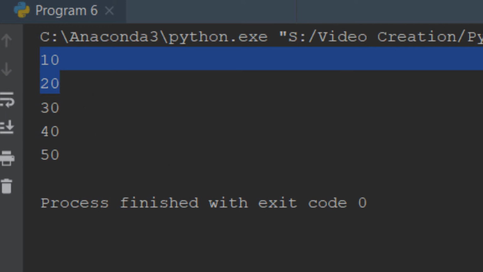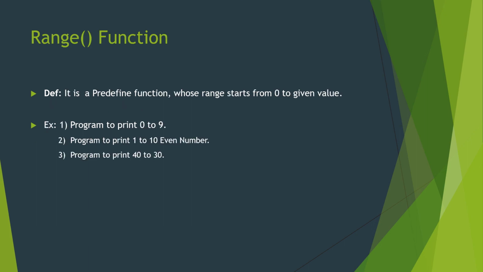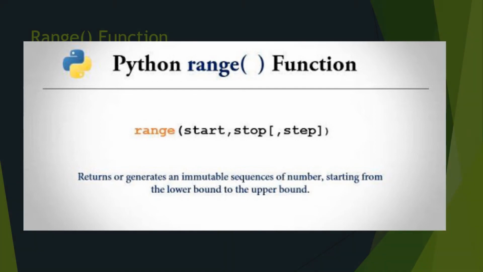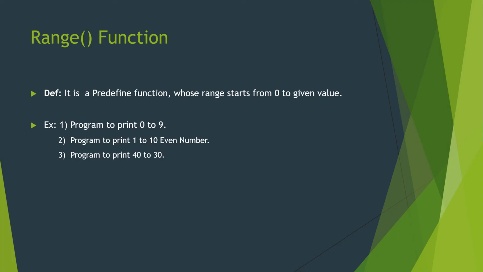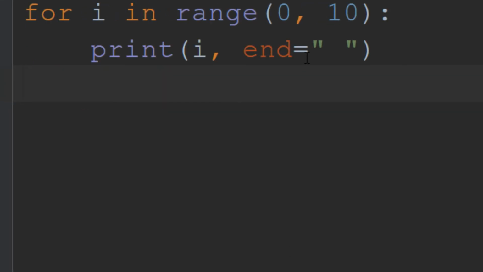Now let's look at the range function. Range is a predefined function whose value starts from 0 up to the given value. So for printing 0 to 9, we will check. Here we have given a range of 10.